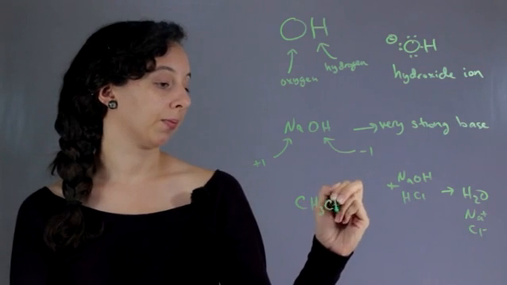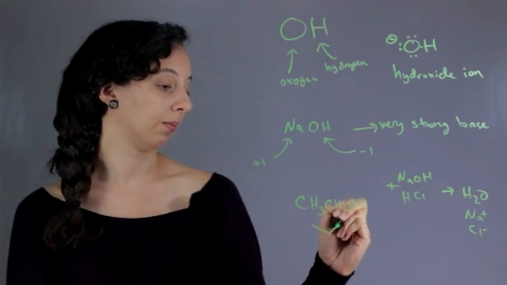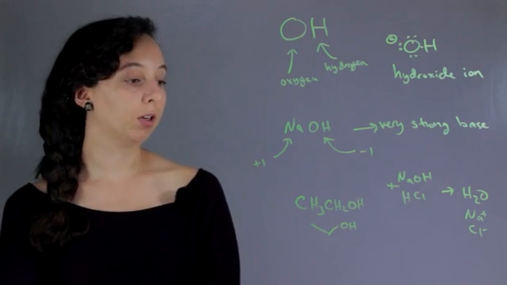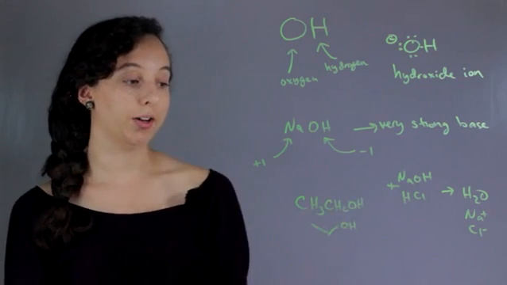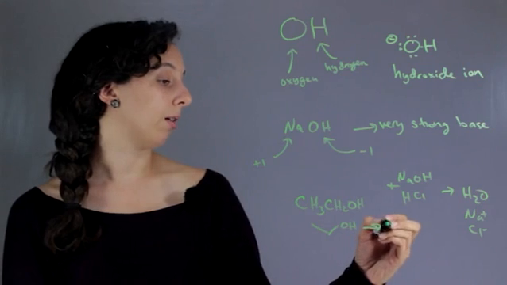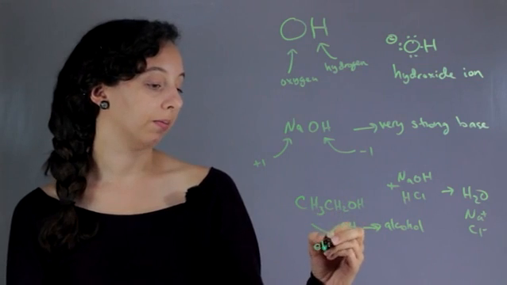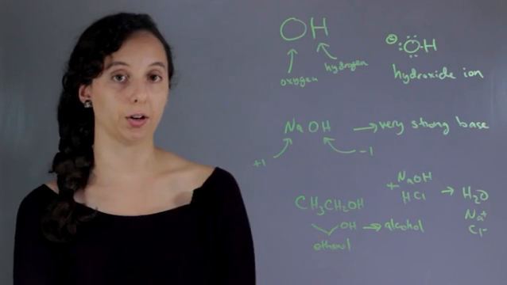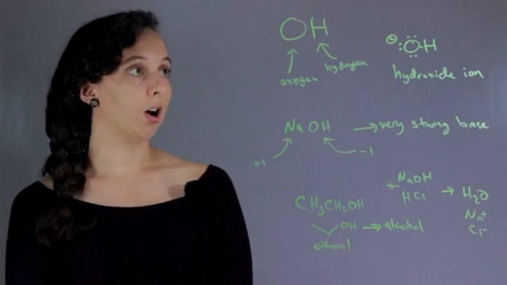So you could have CH3, CH2OH, which looks like this. And this has the OH, and so we wouldn't call this a hydroxide because it is not an ionic bond. This is covalently bonded to this carbon. So now when it's like this, it's called an alcohol. And in this case, this is ethanol because you have 2 carbons, so you have an ethane group, and then you have an alcohol in the end, so alcohol.